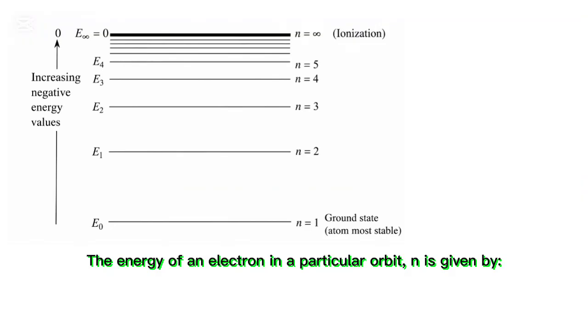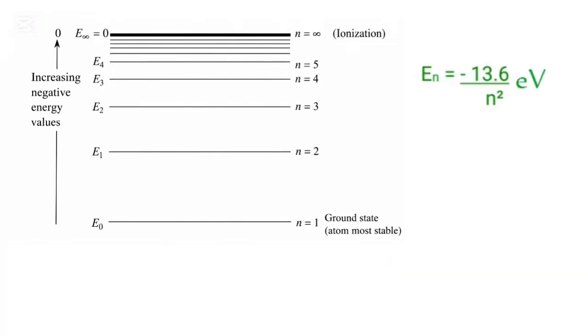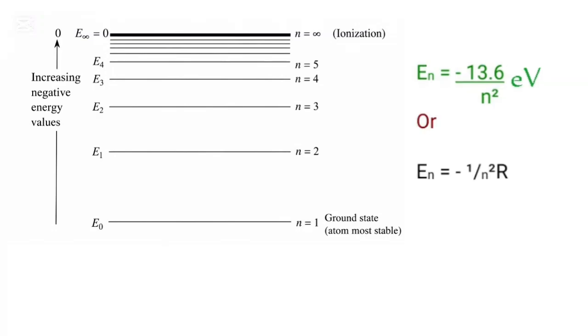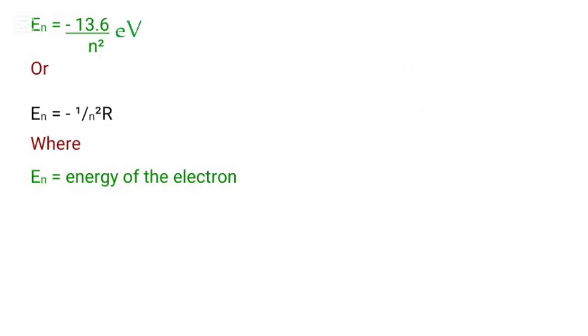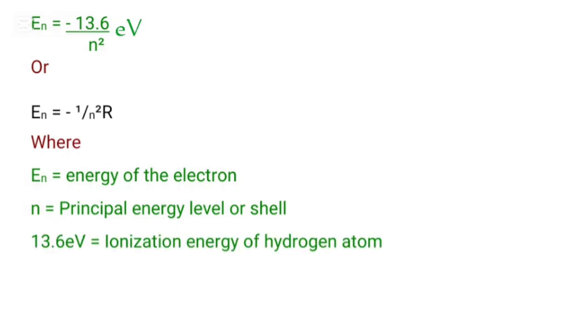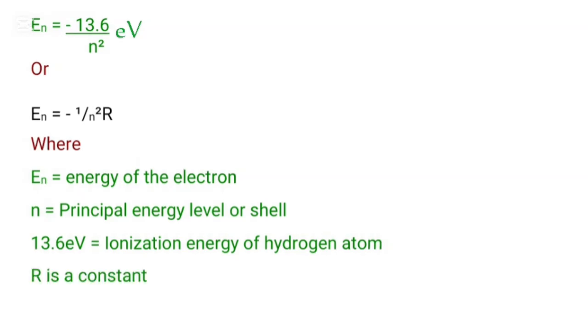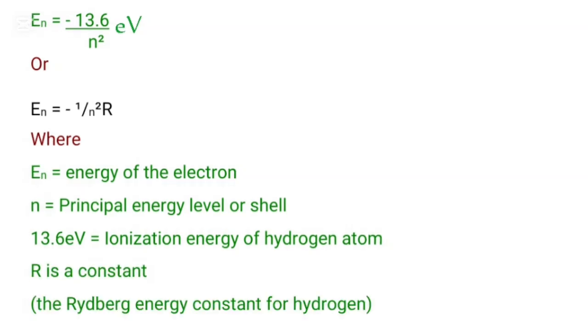The energy of an electron in a particular orbit n is given by En = -13.6/n² electron volts, or En = -(1/n²)R, where En is the energy of the electron, n is the principal energy level or shell, 13.6 electron volts is the ionization energy of the hydrogen atom, and R is a constant, the Rydberg energy constant for hydrogen.